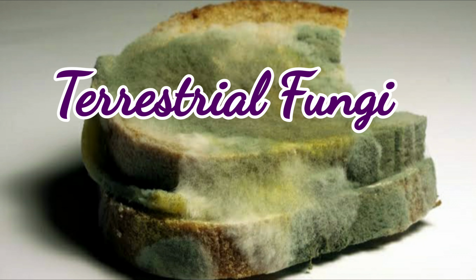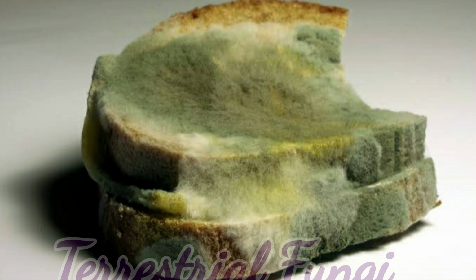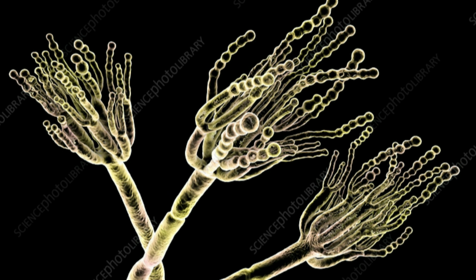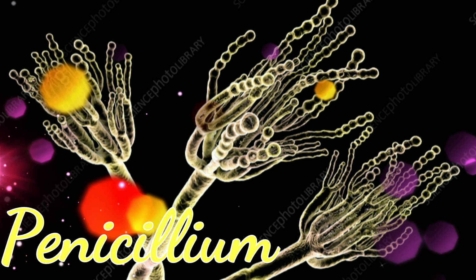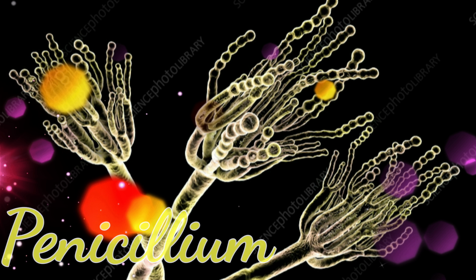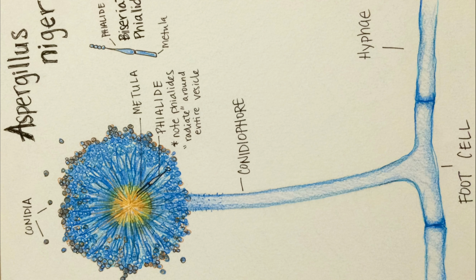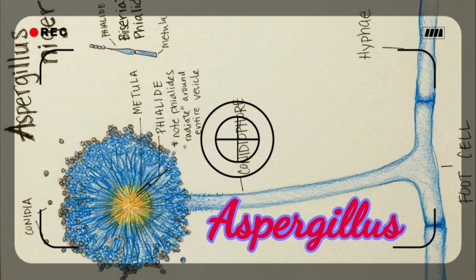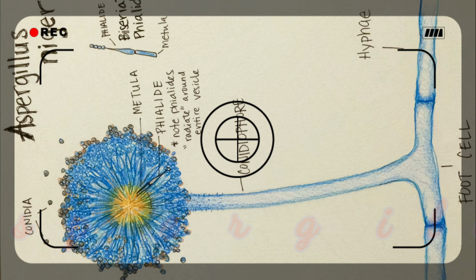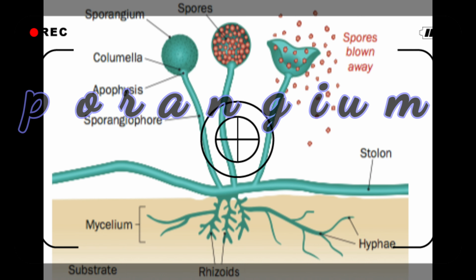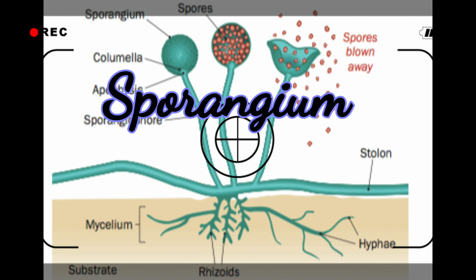Terrestrial fungi have non-flagellated and non-motile spores or conidia. These spores are therefore light and dry. They are also provided with a tough coat and are well developed for dispersal by wind. Example: Penicillium and Aspergillus. The structure bearing true spores is the sporangium.